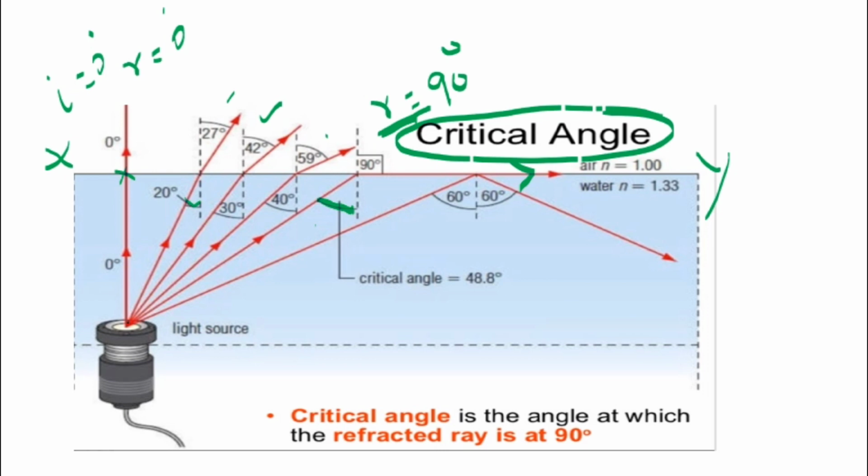And you see here, for any ray which is incident on the interface with an angle greater than this 48.8, which is greater than this critical angle, if the angle of incidence is greater than the critical angle, then no refraction occurs. The ray is totally internally reflected. It is reflected within the medium. So this phenomenon you call total internal reflection, right?